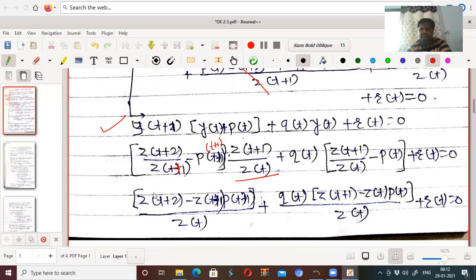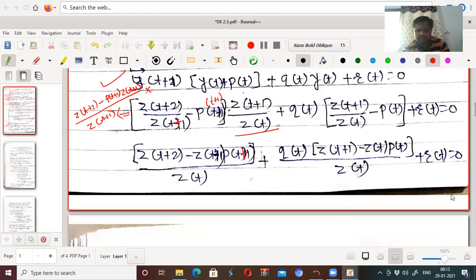Now this z(t+1) cancels with that, and we get [z(t+2) - z(t+1)p(t+1)]/z(t) plus q(t) into, again you solve this bracket, [z(t+1) - p(t)z(t)]/z(t), plus r(t) equal to 0.